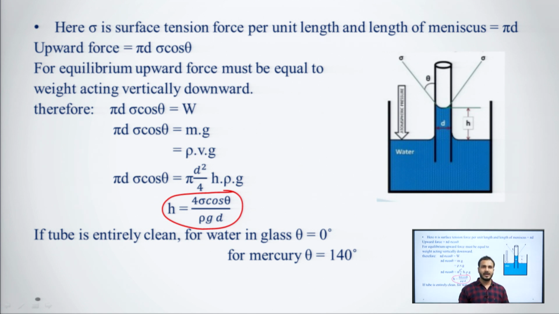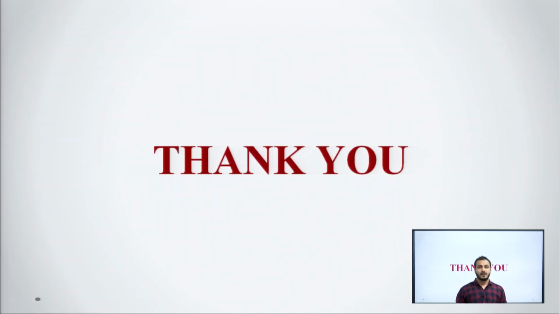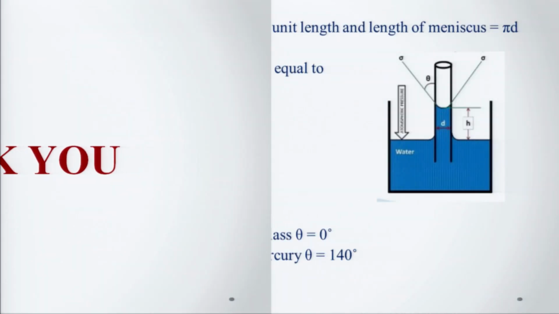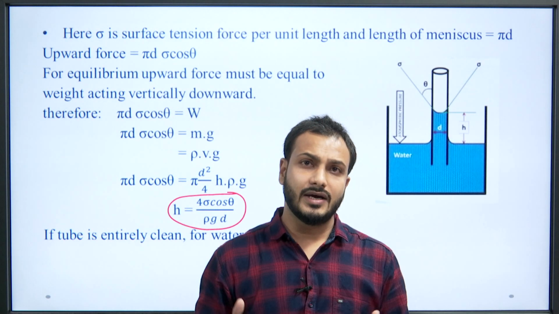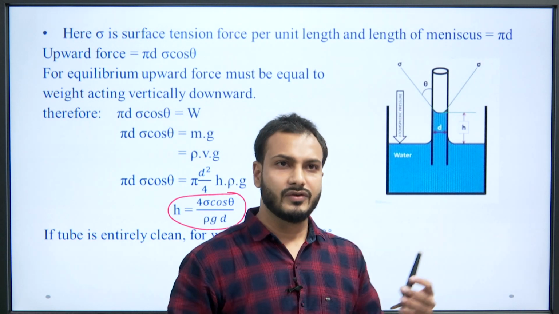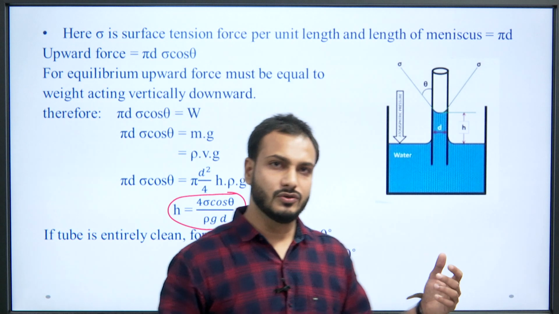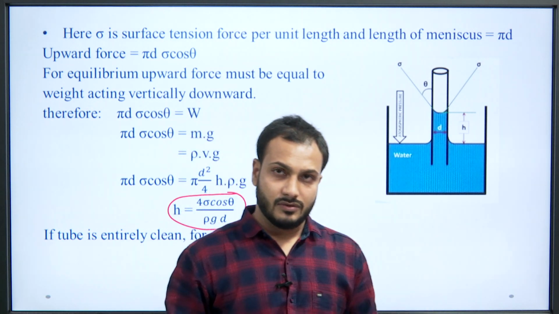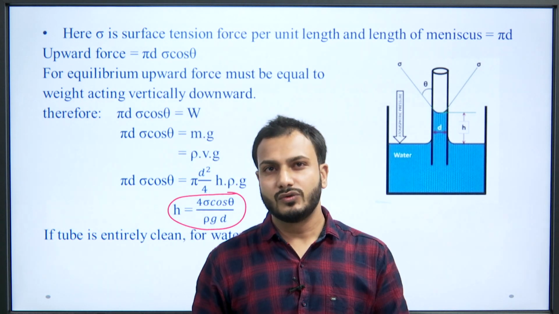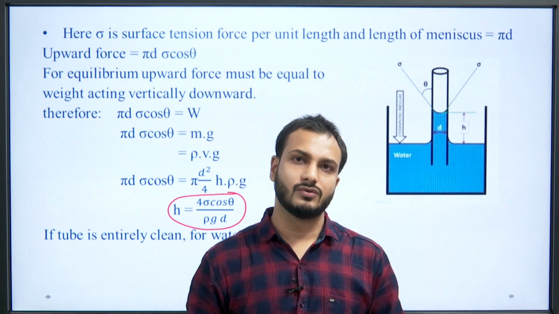If the tube is entirely clean, for water in glass theta will be 0 degrees, and for mercury theta is equal to 140 degrees. So, we have seen that to find out the height of rise or fall due to surface tension, we have used the derivation, we have used the formula, and we have used the concept that the upward force must be equal to the downward force, which is equal to the weight.